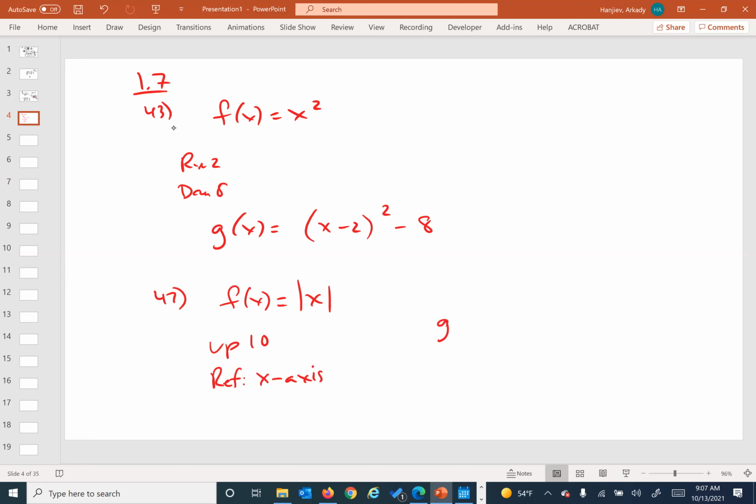Absolutely. Sure. Okay, for this one, let's see. X-axis reflection. What do we do there? Is it multiplying the outside or the inside for the x-axis reflection? Outside. Okay, sounds good. So outside, we got a multiplier of negative. No horizontal shifts whatsoever, so it's just absolute value of x, and we go up 10 units and we are A-okay.